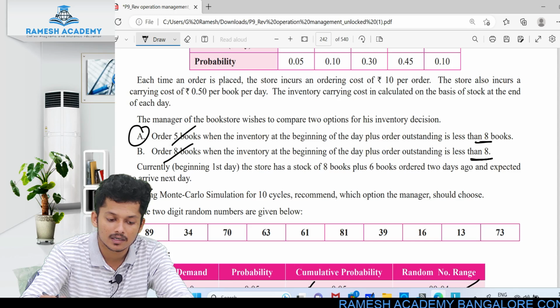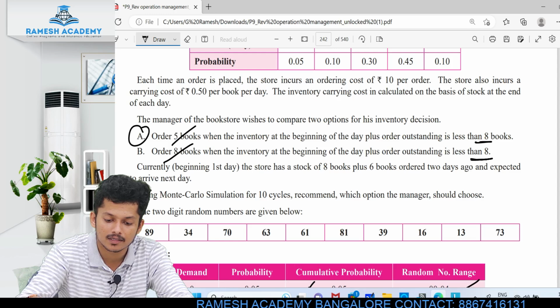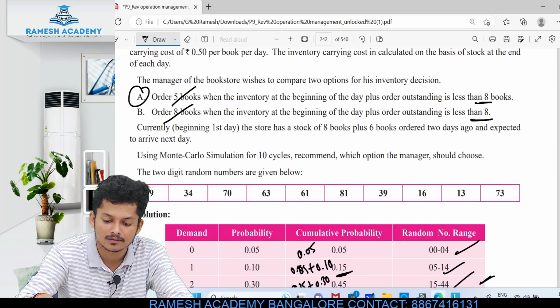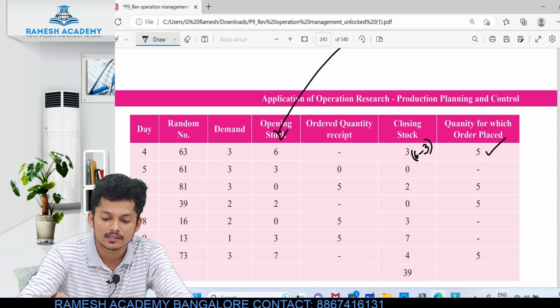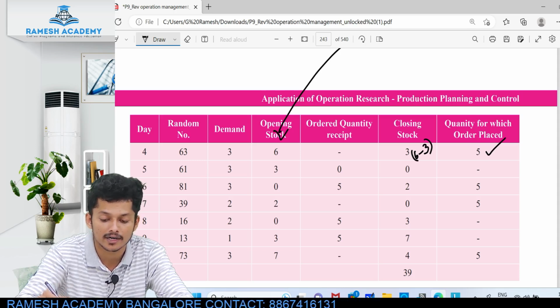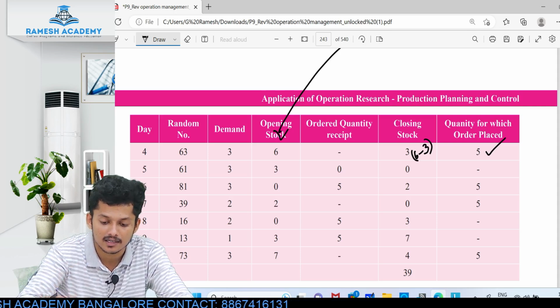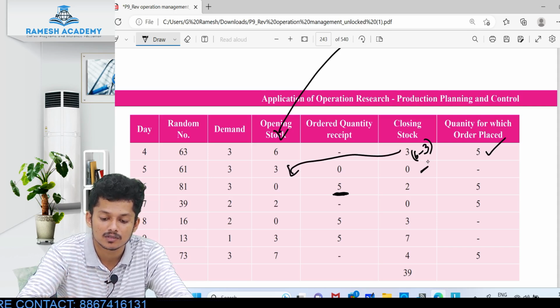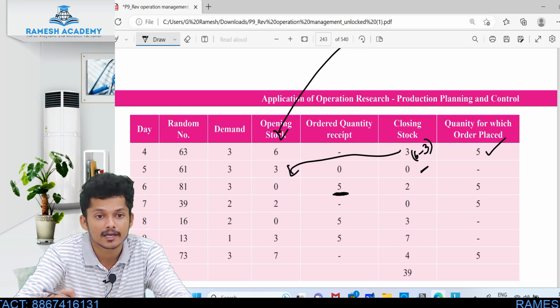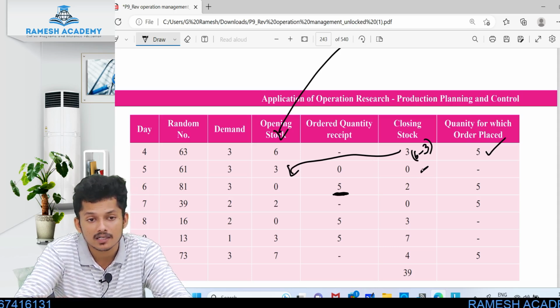See, 6 minus 3, right? So 5 books we have ordered, and that will come after 2 days, right? Here, this has come at the end of today. See, now 3 will come here. 3 minus 3, 0. And one more thing, be careful. Here you might have said, sir, the order is less than 8 books, we must order 5 books, right?